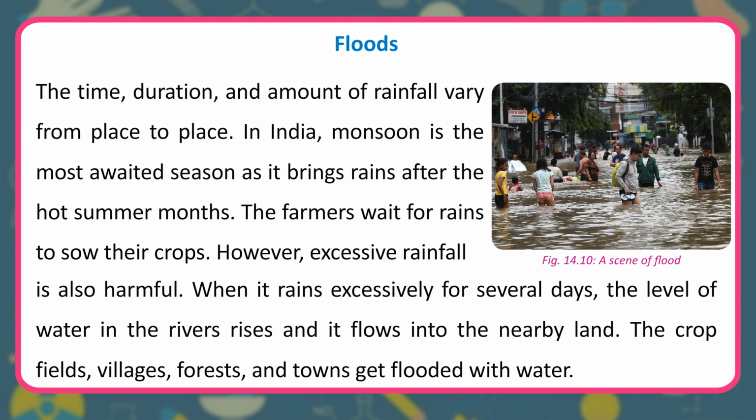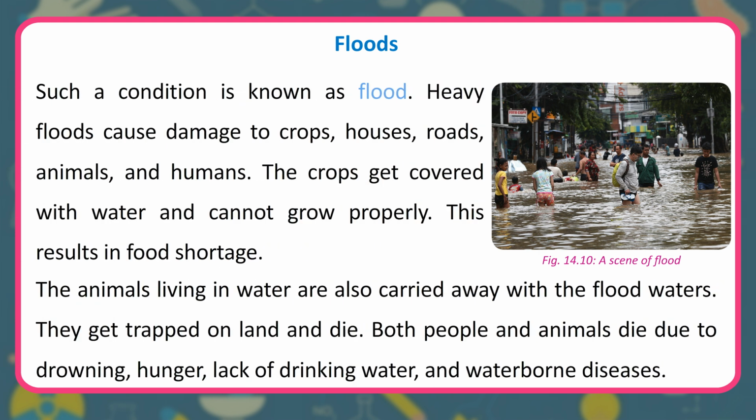Floods. The time, duration, and amount of rainfall vary from place to place. In India, monsoon is the most awaited season as it brings rains after the hot summer months. The farmers wait for rains to sow their crops. However, excessive rainfall is also harmful. When it rains excessively for several days, the level of water in the rivers rises and it flows into the nearby land. The crop fields, villages, forests, and towns get flooded with water. Such a condition is known as flood.